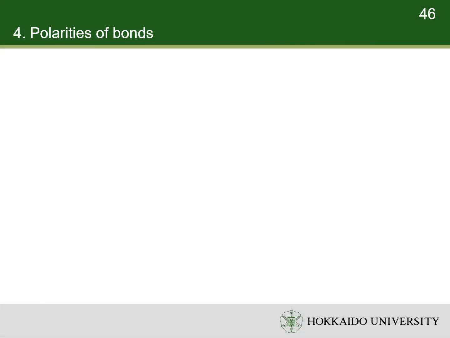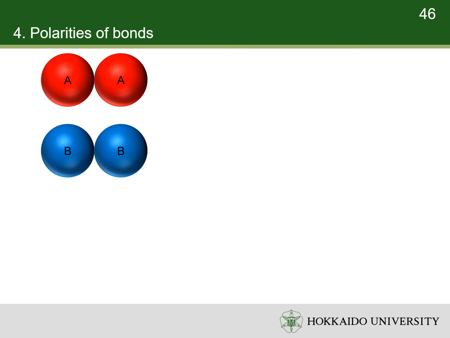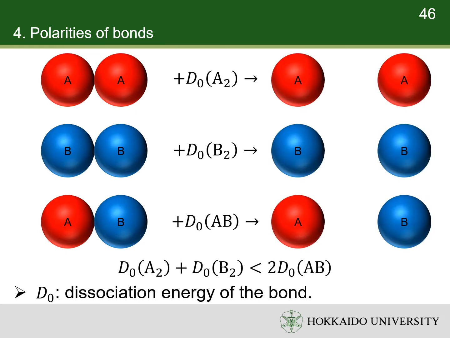In experiments, scientists found that some molecules are more stable than expected. Suppose A and B are different atoms. A and B form homoatomic molecules A2 and B2, and heteroatomic molecules AB. It is found that twice of the dissociation energy of AB is greater than the sum of the dissociation energies of A2 and B2. Here, you can see an example of hydrogen and fluorine.